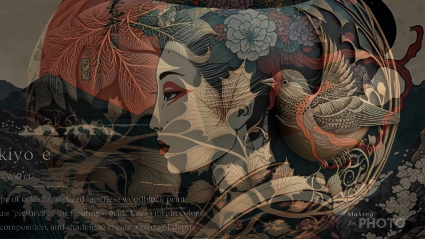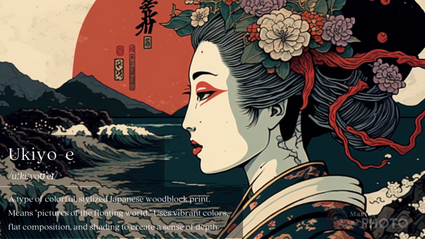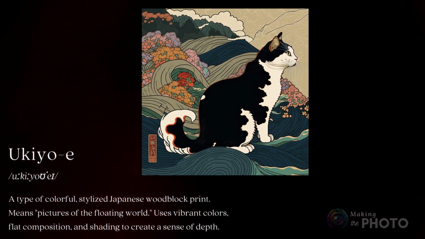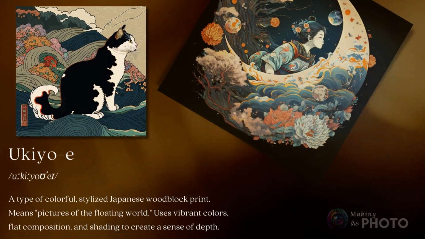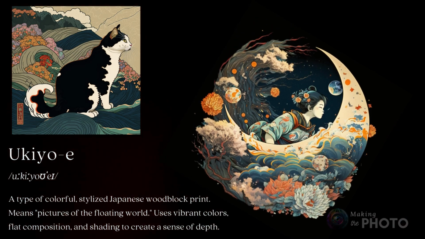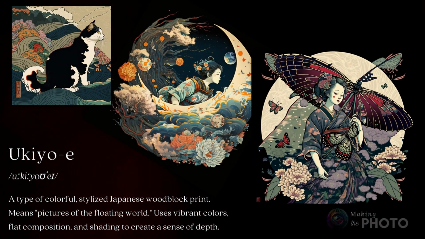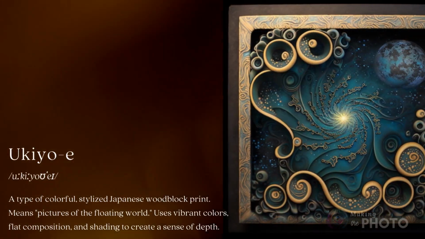And if you want to add a stylized Asian twist, try ukiyo-e. Ukiyo-e is a type of colorful, stylized Japanese woodblock print. The word means pictures of the floating world. Ukiyo-e images have a distinctive, flat perspective, and the characters and scenes are often portrayed in an idealized manner.